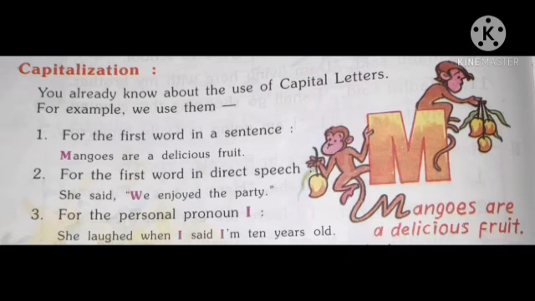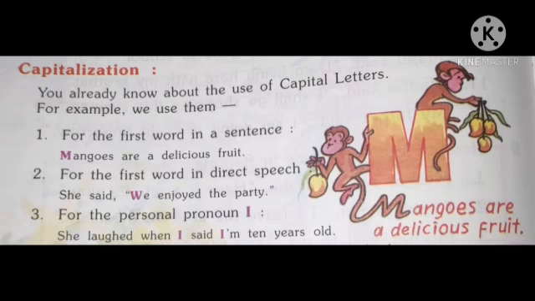Next, for the first word in direct speech, like: She said, "We enjoyed the party." Here you can see when we start the inverted commas, the first letter must be capital. Here W is in capital letters.